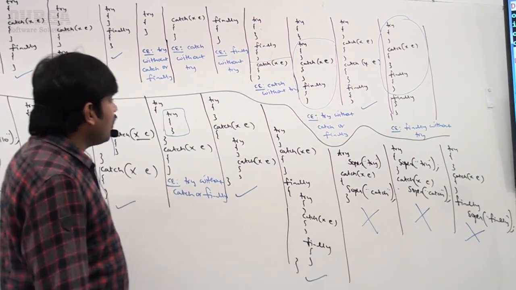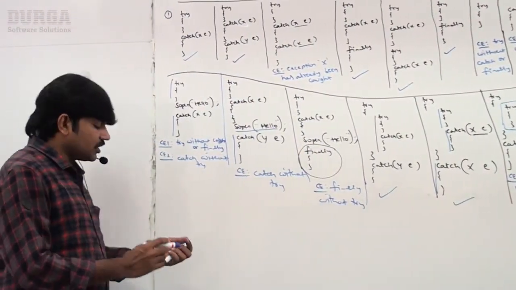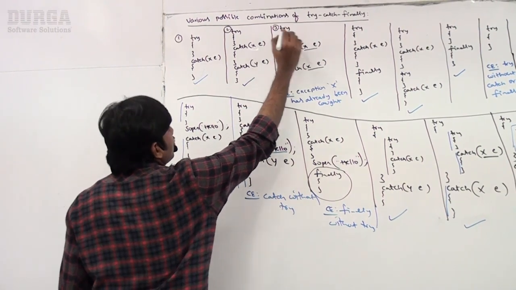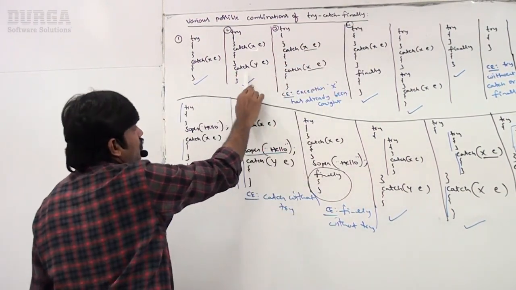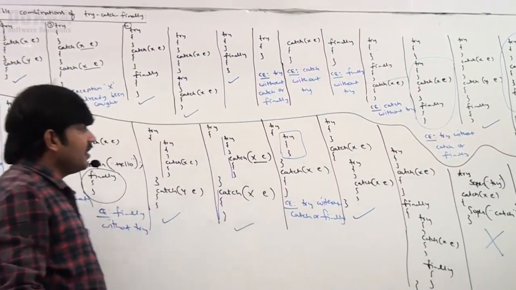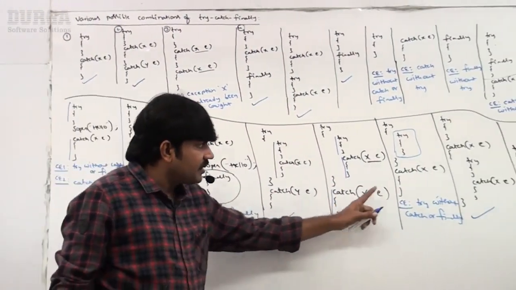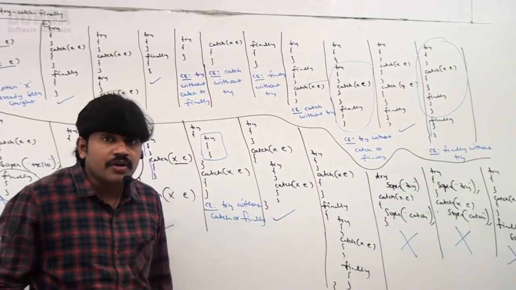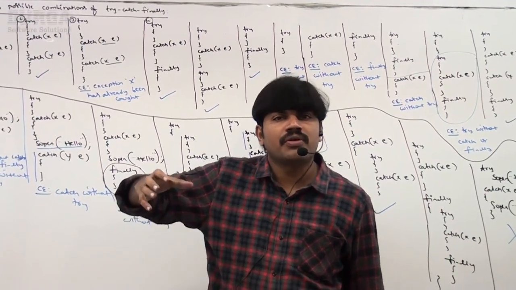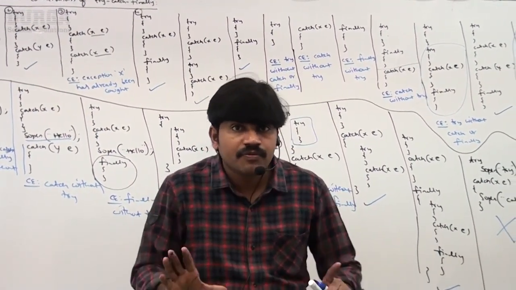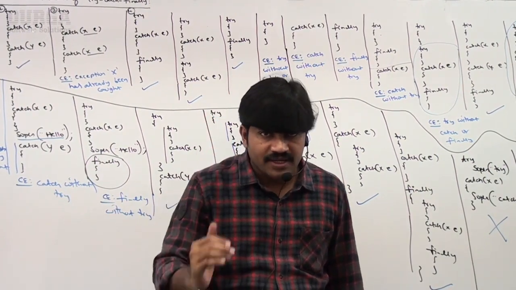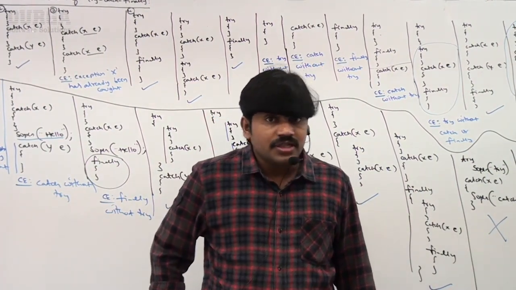Okay, now we have covered almost multiple combinations. Let me give numbering so that we know how many we discussed. Have you observed? 1 2 3 4 5 6 7 8 9 10 11 12 13 14 15 16 17 18 19 20, almost 24 combinations we discussed. If you revise these, most of your doubts get clarified by default. Very simple: in try catch finally, order is important. You can't change the order.